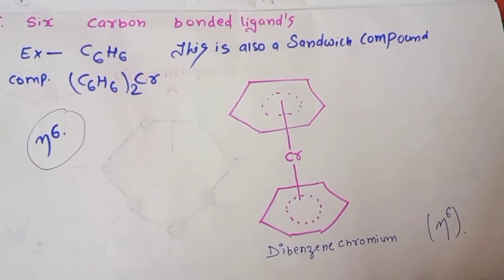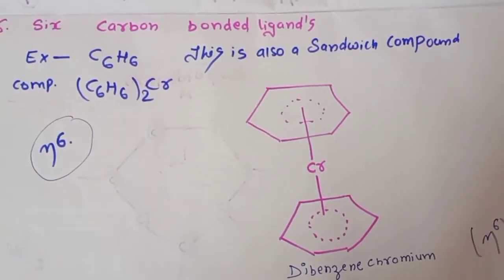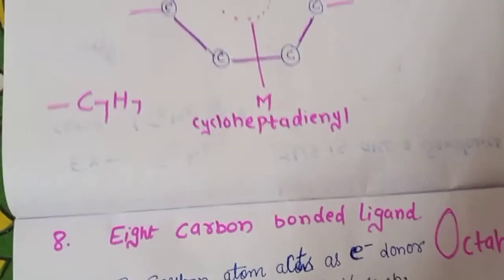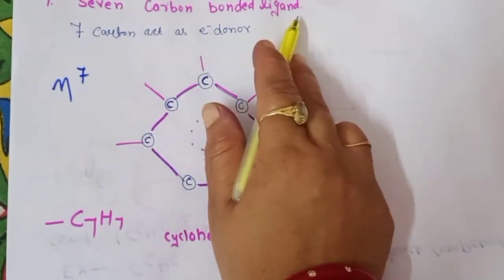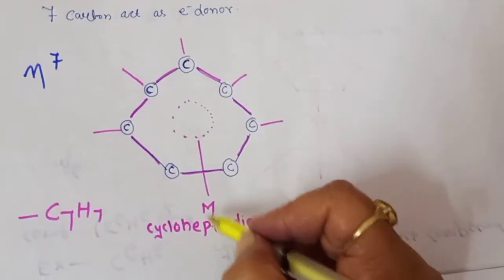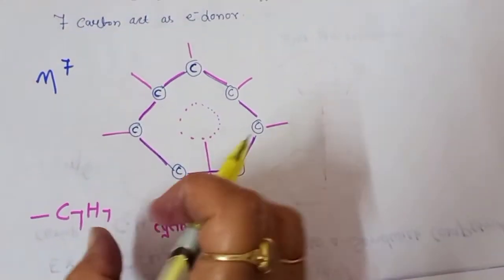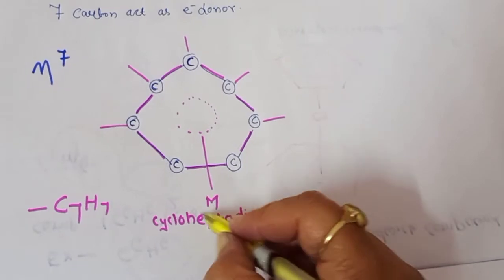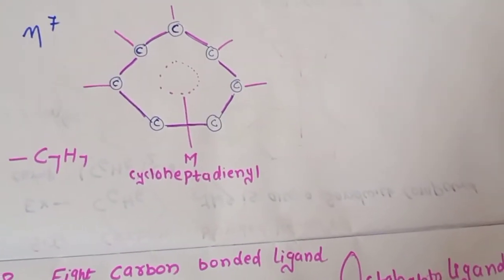This is very easy. So this concept is easy, you just learn one example in each category. Now I have only given the examples, others you can write by yourself. 7 carbon bonded ligands means 7 carbons act as an electron donor here. Such a type of ligand is your cycloheptatrienyl, C7H7, and it is attached to any metal, it can form our organometallic compound. So hapticity here is eta 7, you can represent.